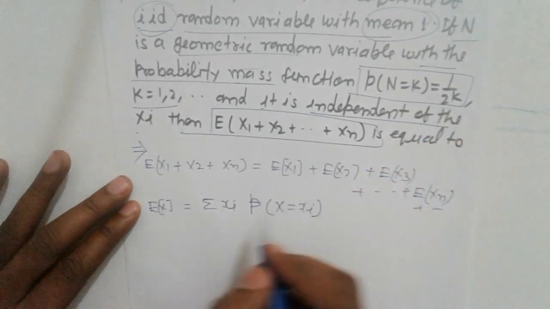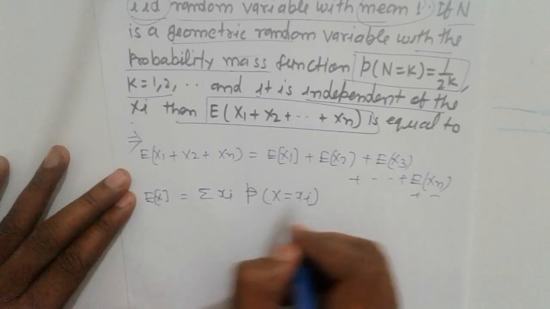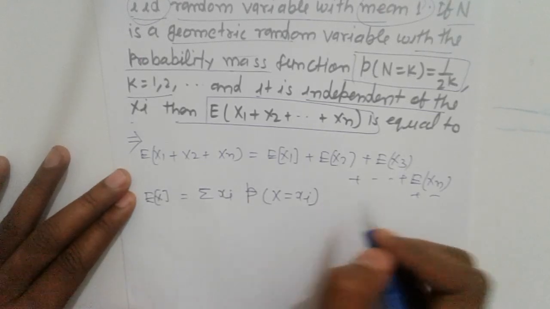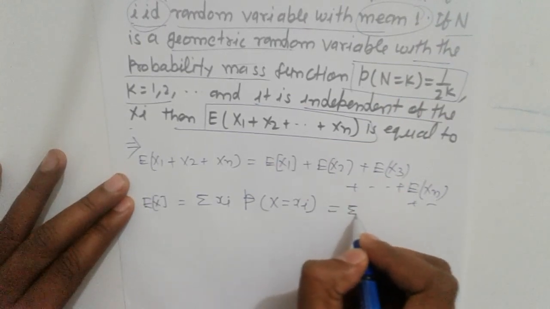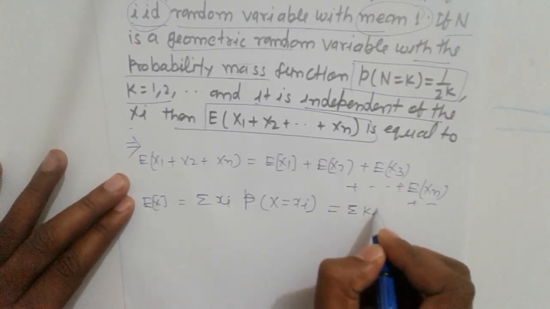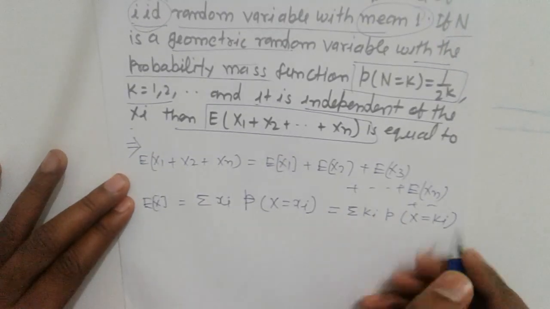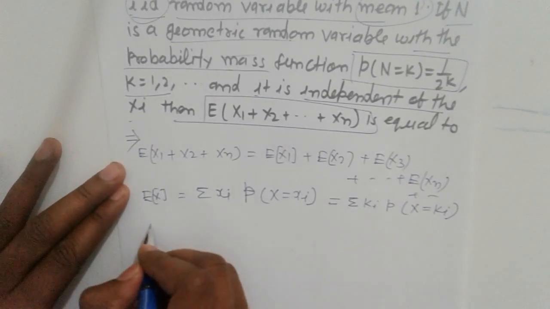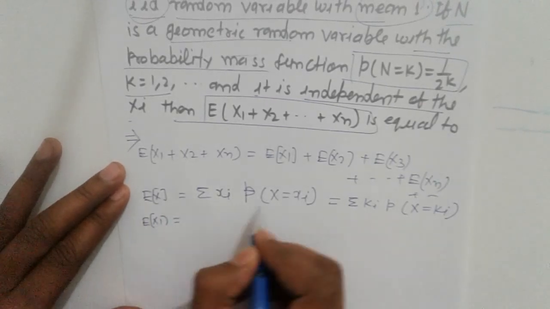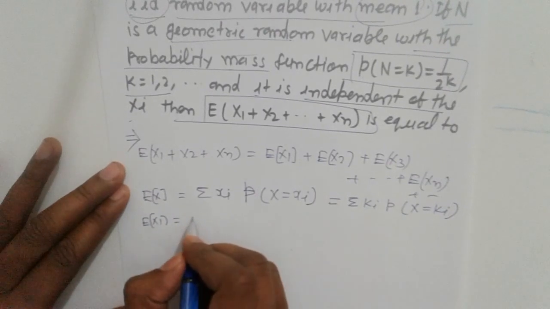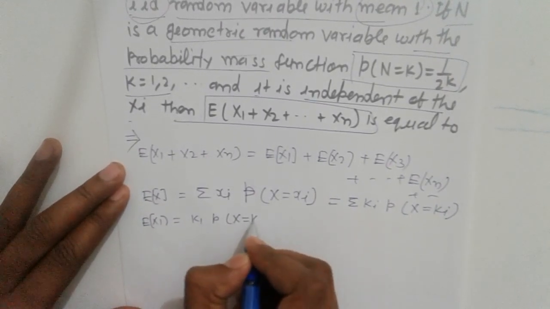It can be written as ki times P(X equals ki). So E[X1] means k1 into P(X equals k1).